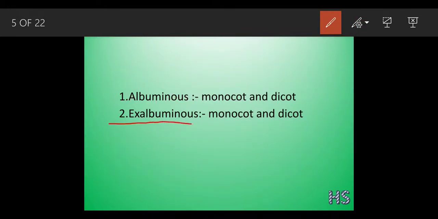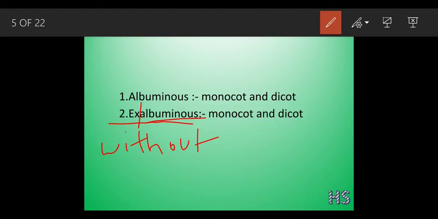In this exalbuminous, ex means without, and albuminous we have studied as nourishment. Basically exalbuminous means non-endospermic.